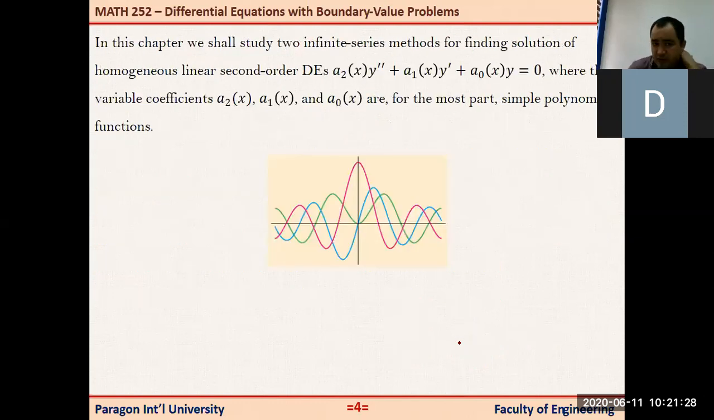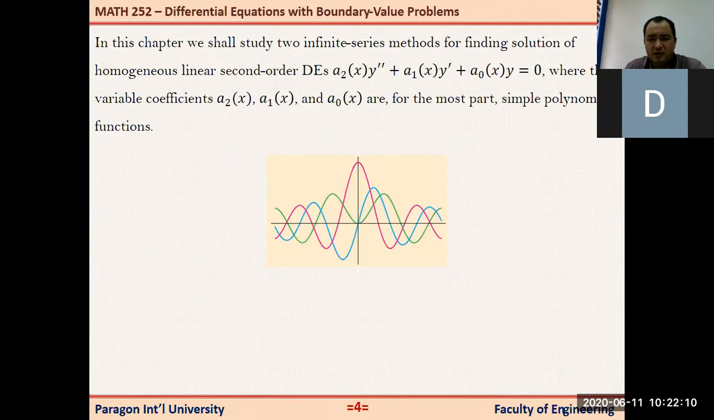So in this chapter, we will study two infinite series methods for finding solutions of homogeneous linear second order differential equations. Here we have a sub 2 of x, y double prime, plus a sub 1 of x, y prime, plus a sub 0 of x, y is equal to 0, where the variable coefficients a sub 2, a sub 1, and a sub 0 are, for the most part, simple polynomial functions. Simple means maybe it's just x or x plus 1 or x squared, something like this. Okay, simple polynomial functions.